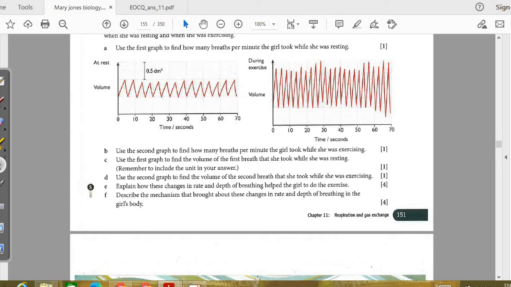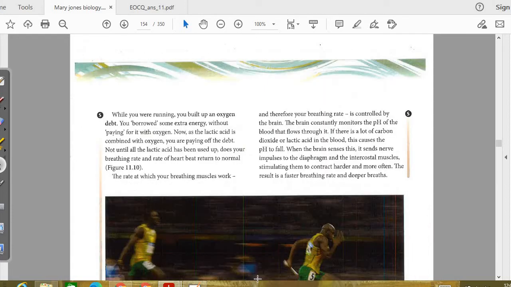If oxygen is diffused into the blood faster, at the same time carbon dioxide, which is the byproduct of aerobic respiration, is produced in a faster amount into the blood. Okay, so the brain will sense this change. As the carbon dioxide level increases in your blood, what happens to the pH? The pH will fall as more carbon dioxide will be produced into the blood.